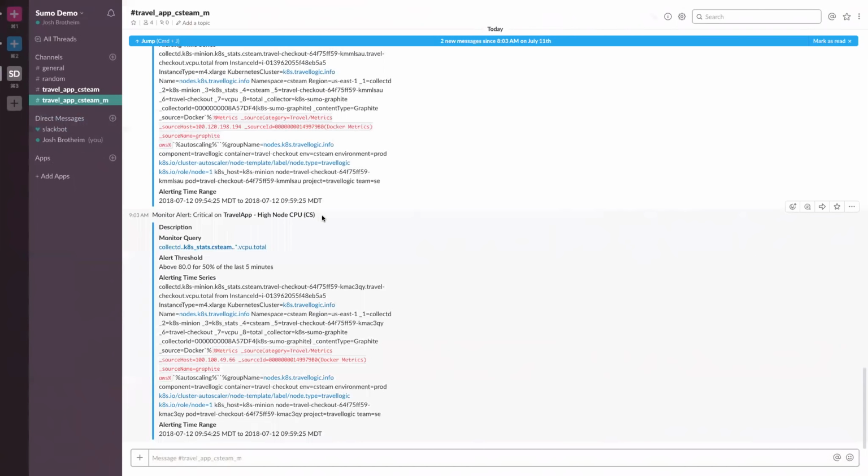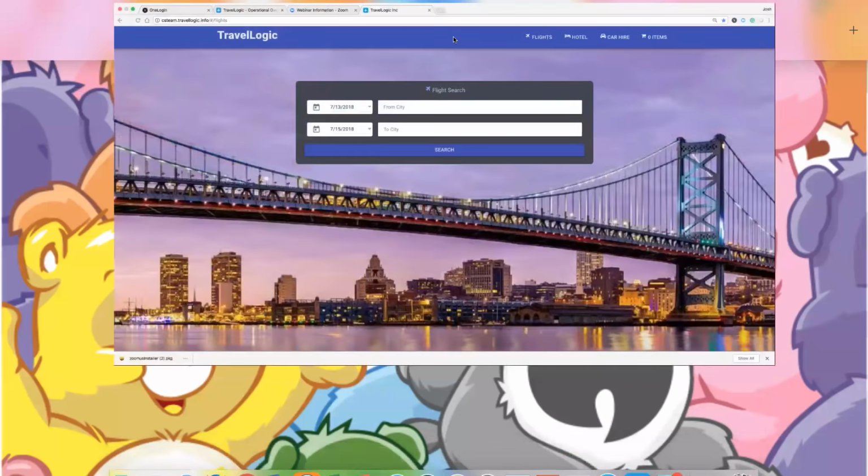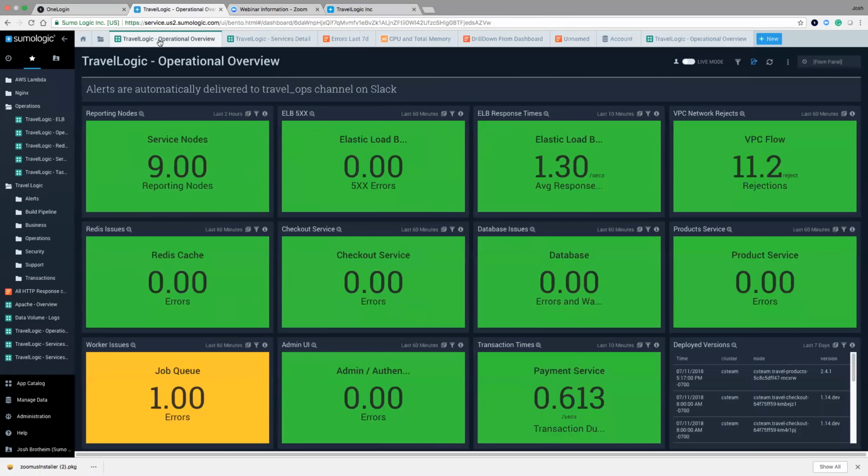And so now I need to go ahead and start to do some detective work and figure out what's going on and, more importantly, how to resolve it. That's where I'm going to start to use Sumo Logic to help me. So let me go ahead and switch windows here, and I'm going to jump into my Travelogic operational overview.